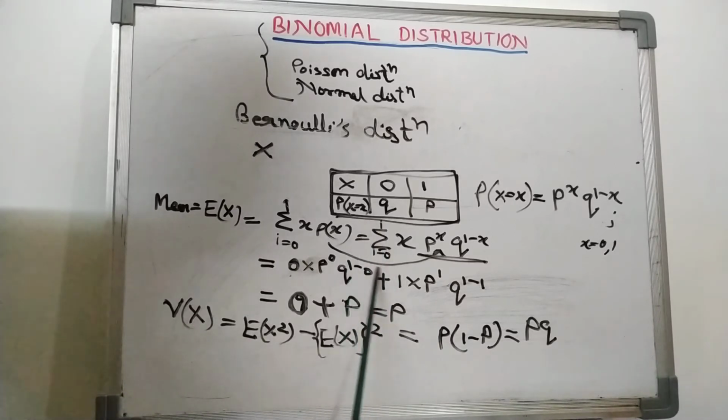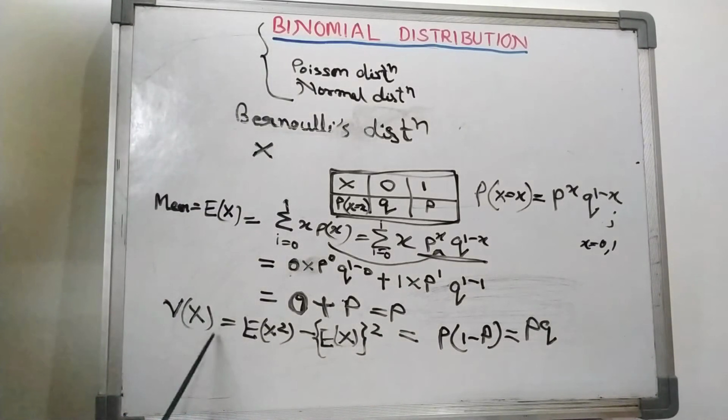Now removing this summation sign, we write first x is equal to 0: p raised to the power 0, q raised to the power 1 minus 0. Since it is multiplied by 0, this part will be 0. When we put x is equal to 1, wherever there is x we put 1, and q raised to the power 0 is 1, so we get p. So 0 plus p is p.